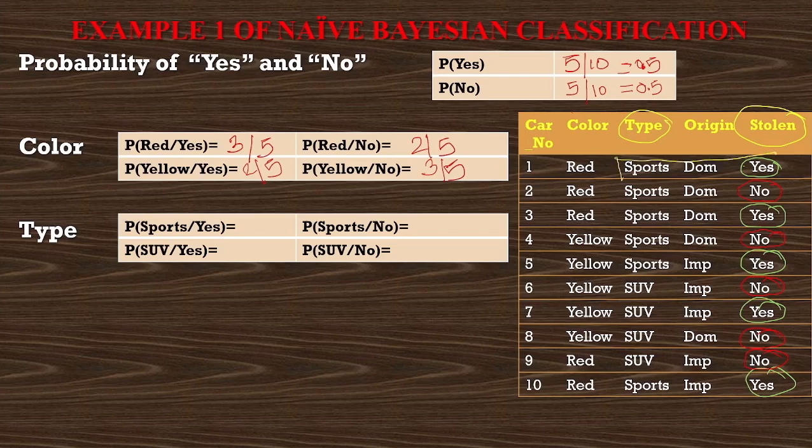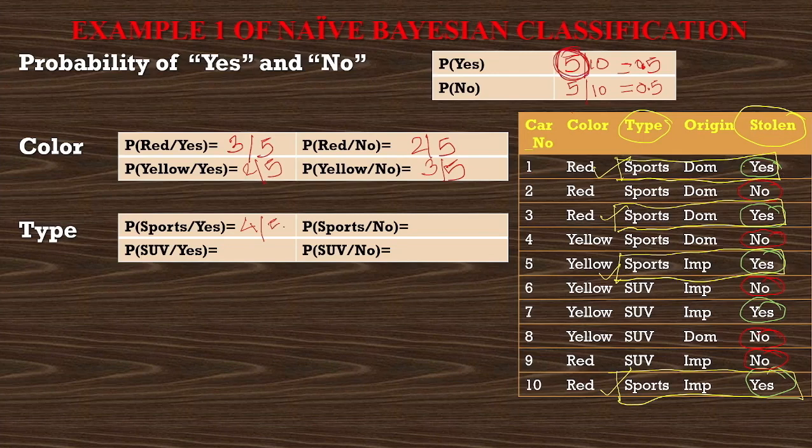So this is one entry, sports car and it is stolen. Again we have a second entry where sports and stolen is there. Then third entry, it is a sports car and stolen. And then the fourth entry, sports car and stolen. So there are total 4 entries. So here 4 will come. How many yes were there total? In the stolen column we have already calculated yes. There are 5 yes. So out of 5 yes, 4 yes are having sports as a type.